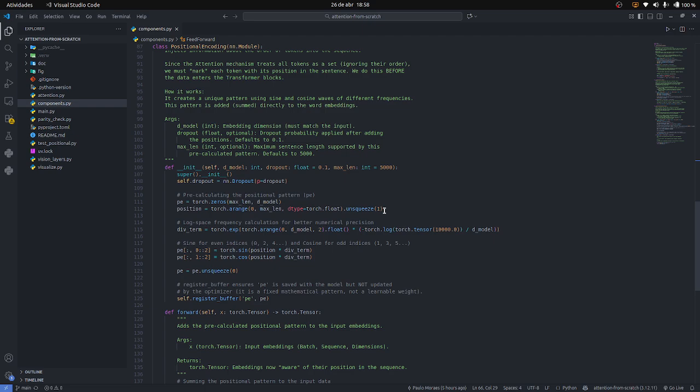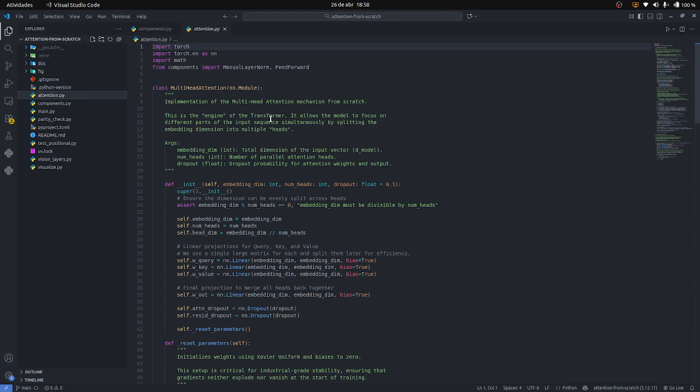It creates a unique pattern using sine and cosine waves of different frequencies. This pattern is added directly to the word embeddings. It receives three args, d_model, dropout, and max length. Max length is the maximum sentence length supported by this pre-calculated pattern.